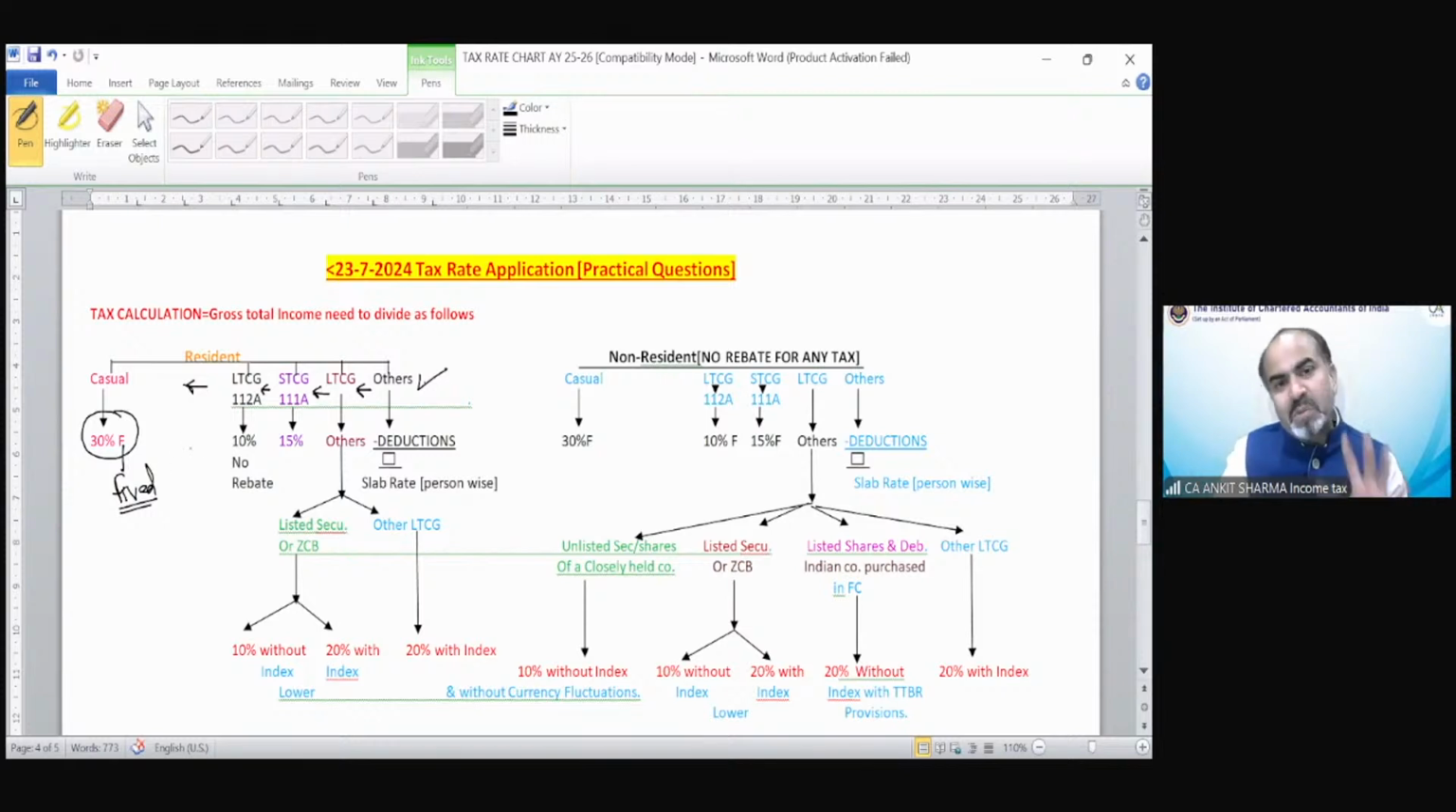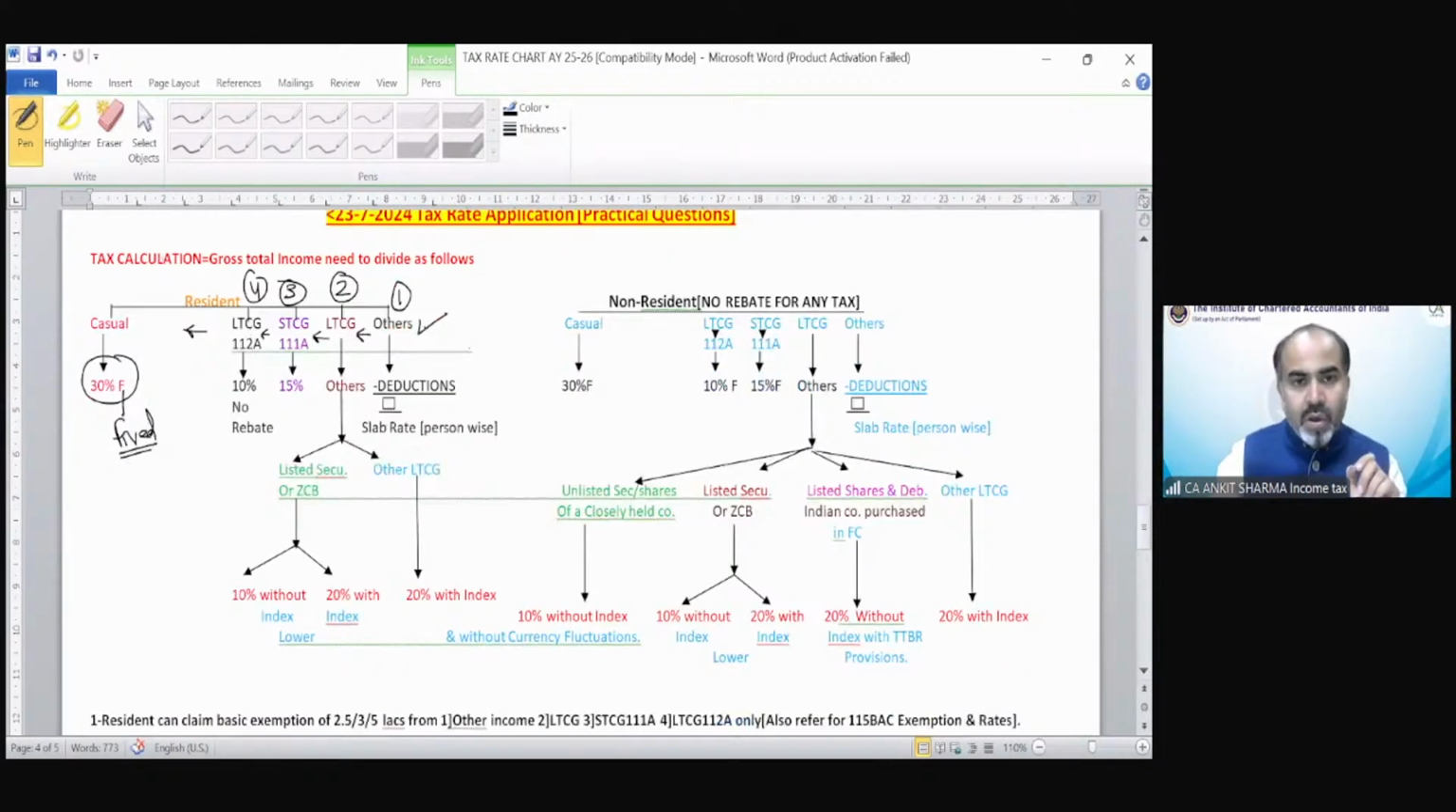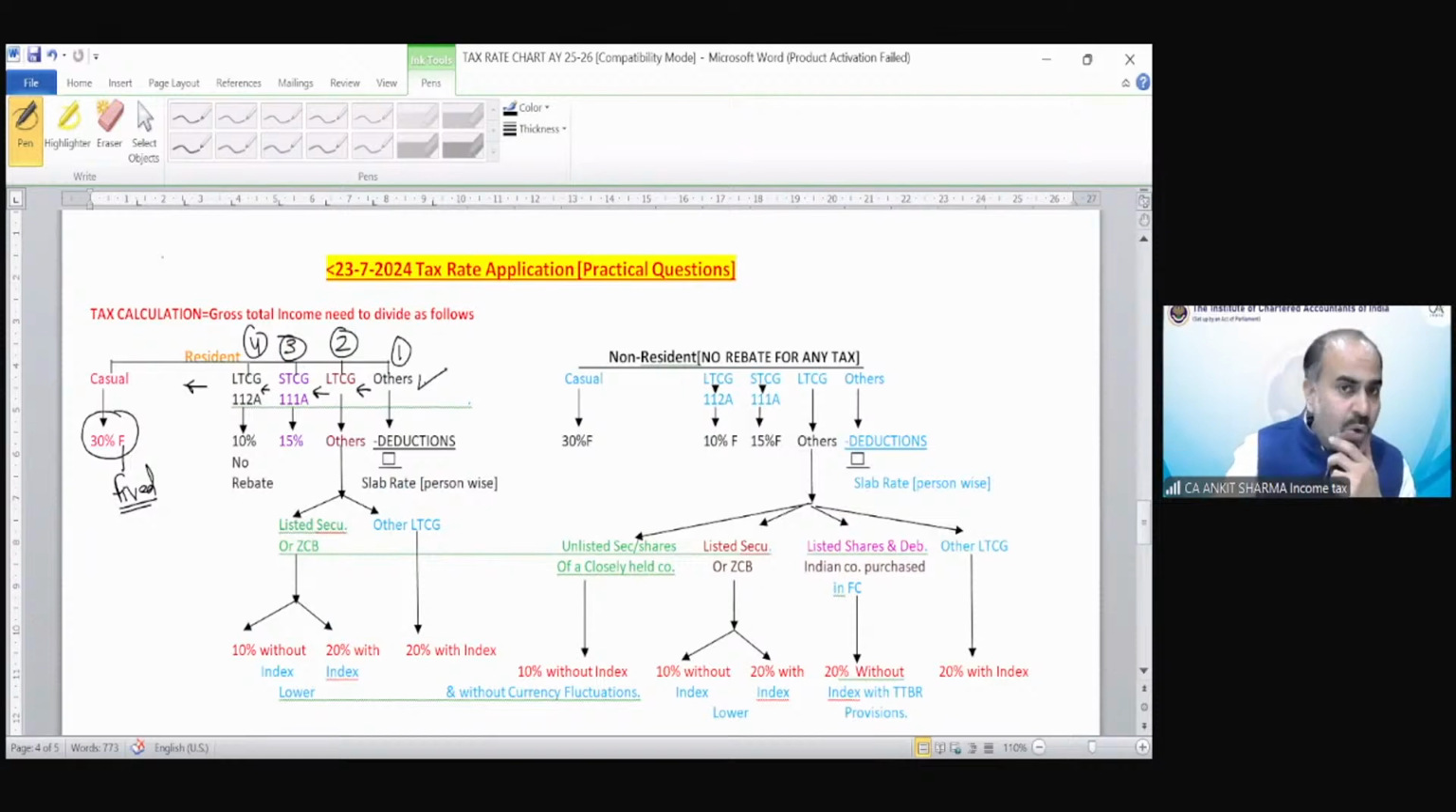So this format has been prepared like this: the basic exemption limit should be derived in this order, one, then second, then third, then fourth. You have to provide the basic exemption benefit in this scenario. Okay, Kasak? Okay, so now you can see how to apply the rate.